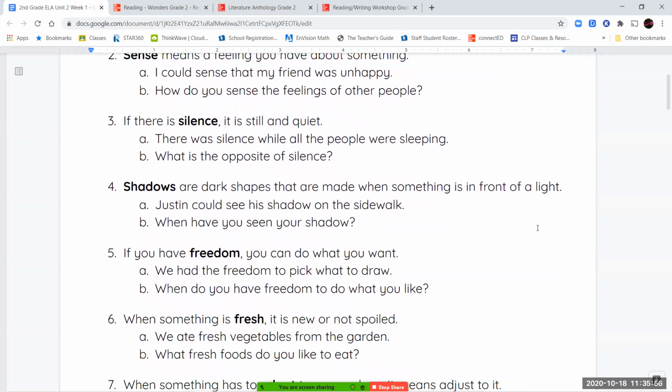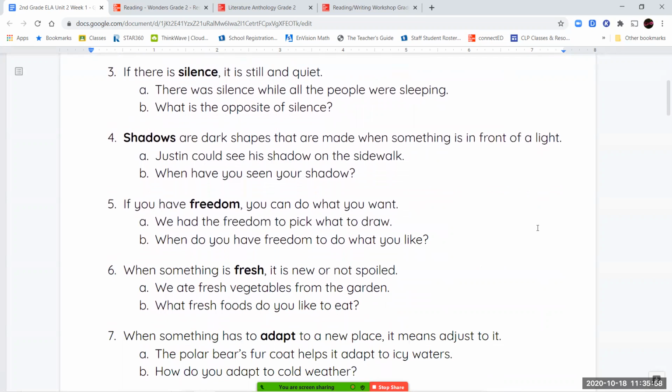Your third word is the word silence. Silence means quiet. So if there is silence in a place, that place is quiet. We can say there was silence in the classroom while everyone was taking their test, or there was silence throughout the house when everyone was asleep.